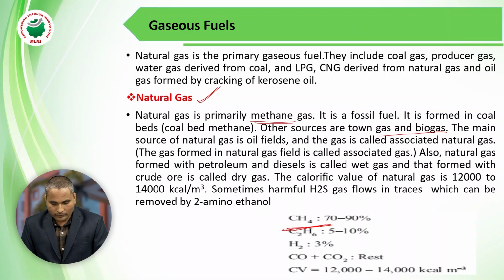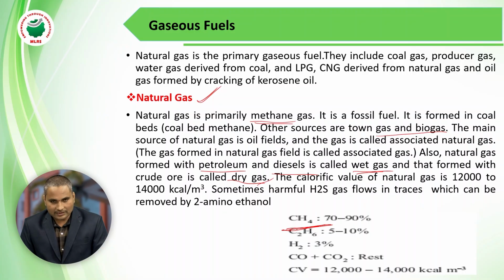Sometimes this natural gas is mixed with petrol and diesel composition, and at that time we call it wet gas. Sometimes natural gas is mixed with other crude oils having a high number of hydrocarbons, and at that time we call it dry gas.